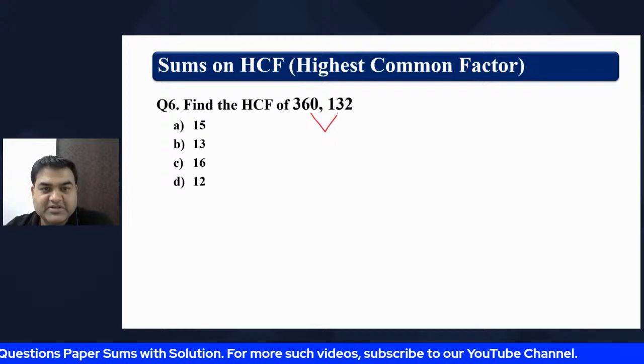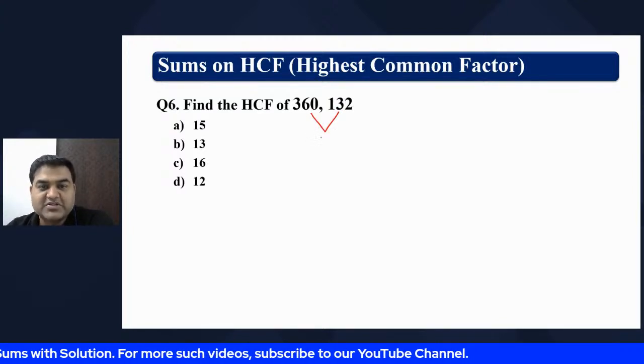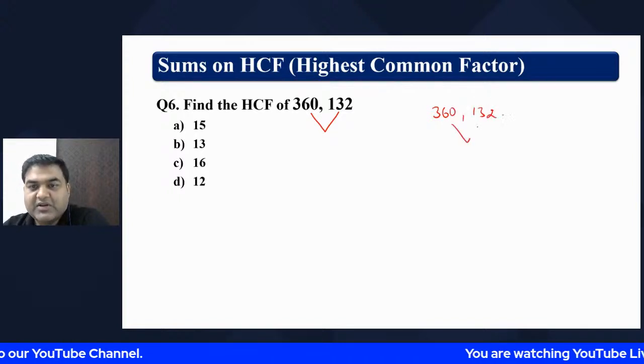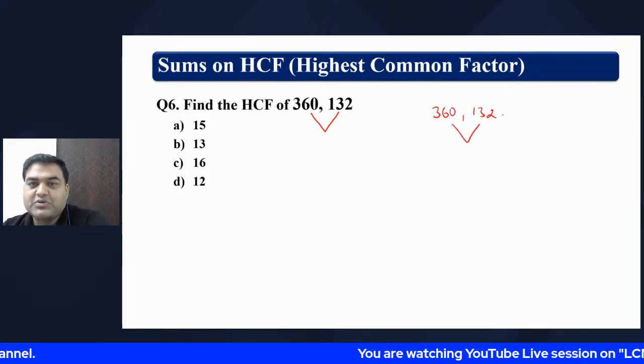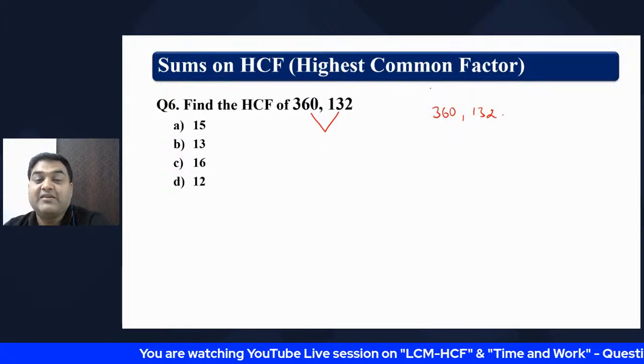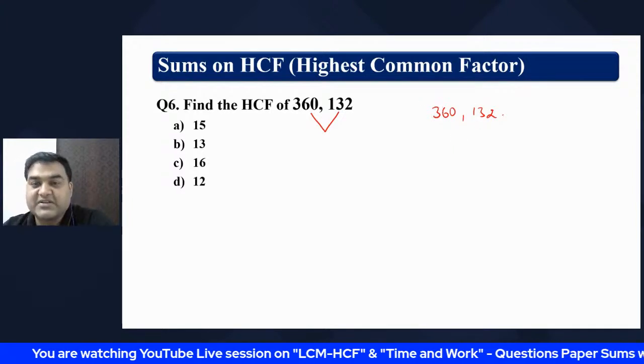HCF of two numbers, right? HCF of two different numbers. Now try to find the HCF of these two numbers. 360 seems to be a big number. 132 seems to be a big number. Now, looking at these two numbers, what we will do, we will try to write the factors of the bigger numbers.